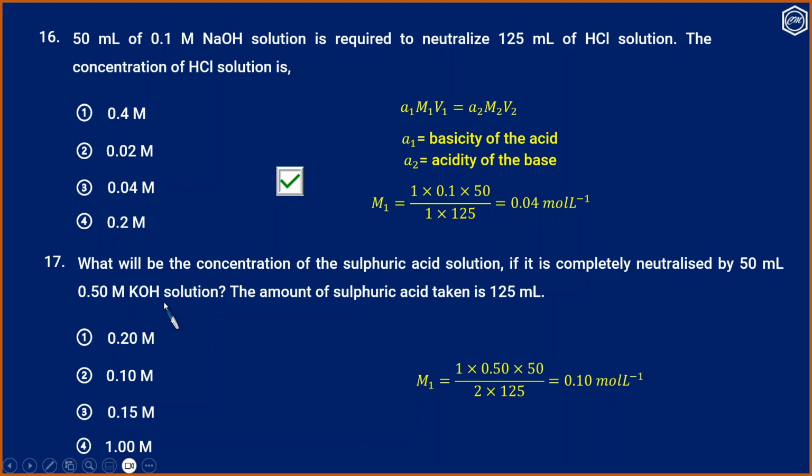And for KOH, acidity is 1. So M1 is equal to 1 into 0.5 into 50 divided by 2 into 125. And that is 0.1 mole per liter. So the answer is option 2.